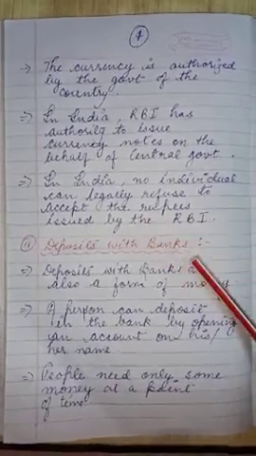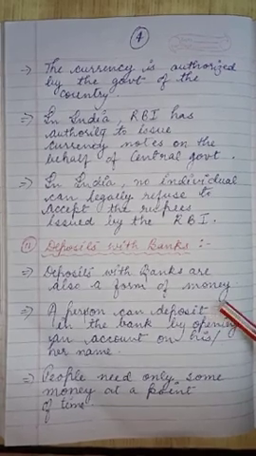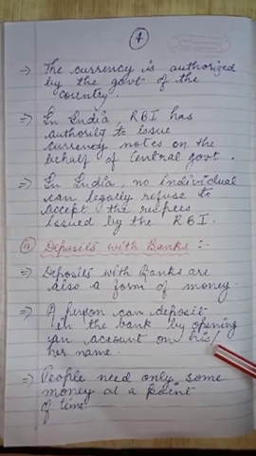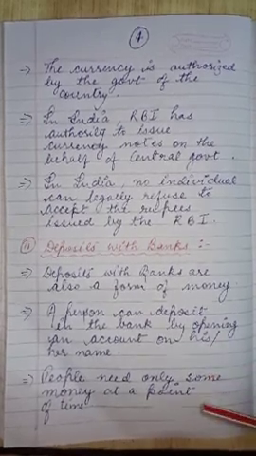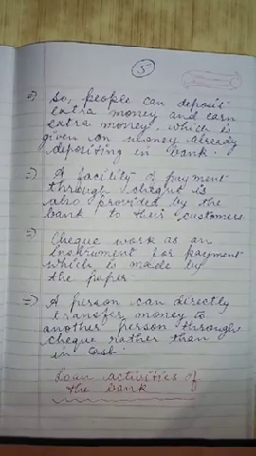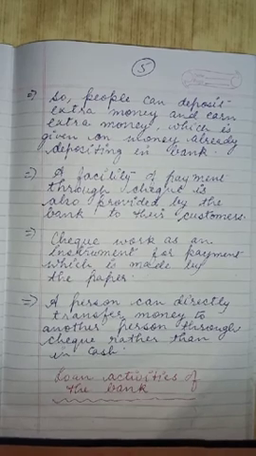Now we will discuss deposits with the bank. Deposits with banks are also a form of money. A person can deposit in a bank by opening an account in his or her name. People need only some money at a point of time, so they can deposit extra money and earn extra money as interest by depositing in the bank.